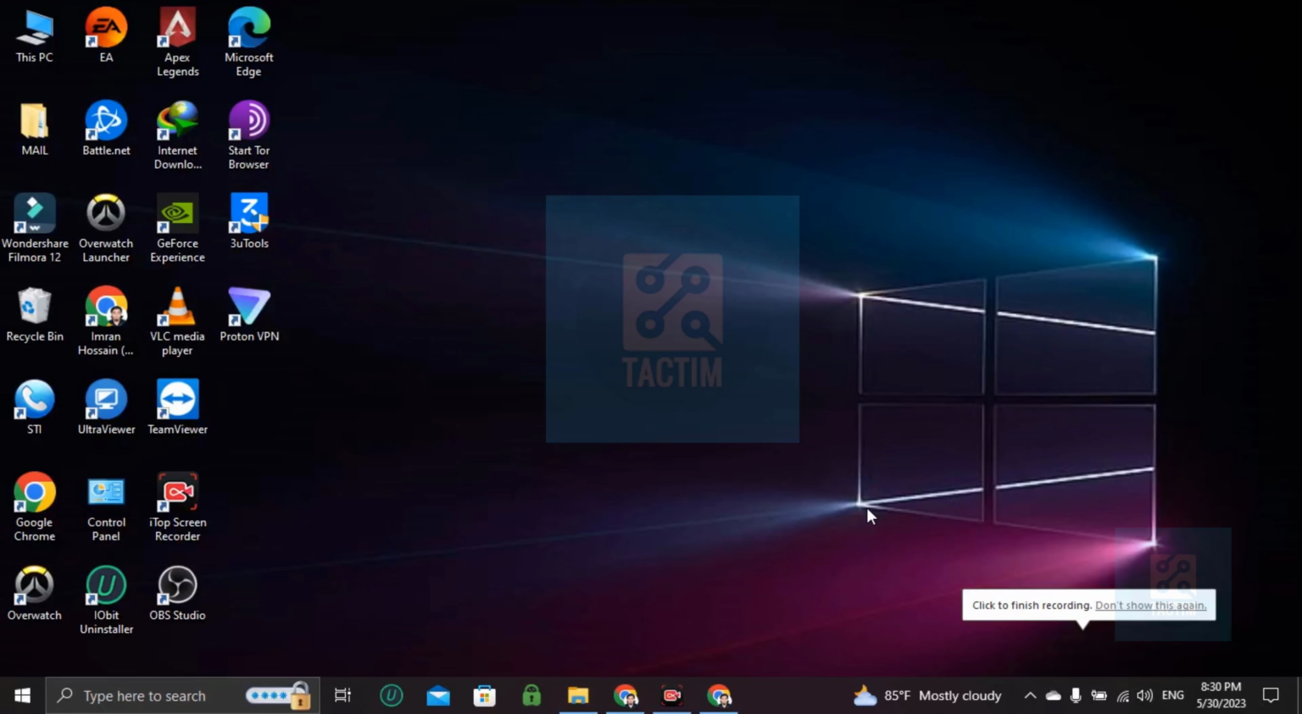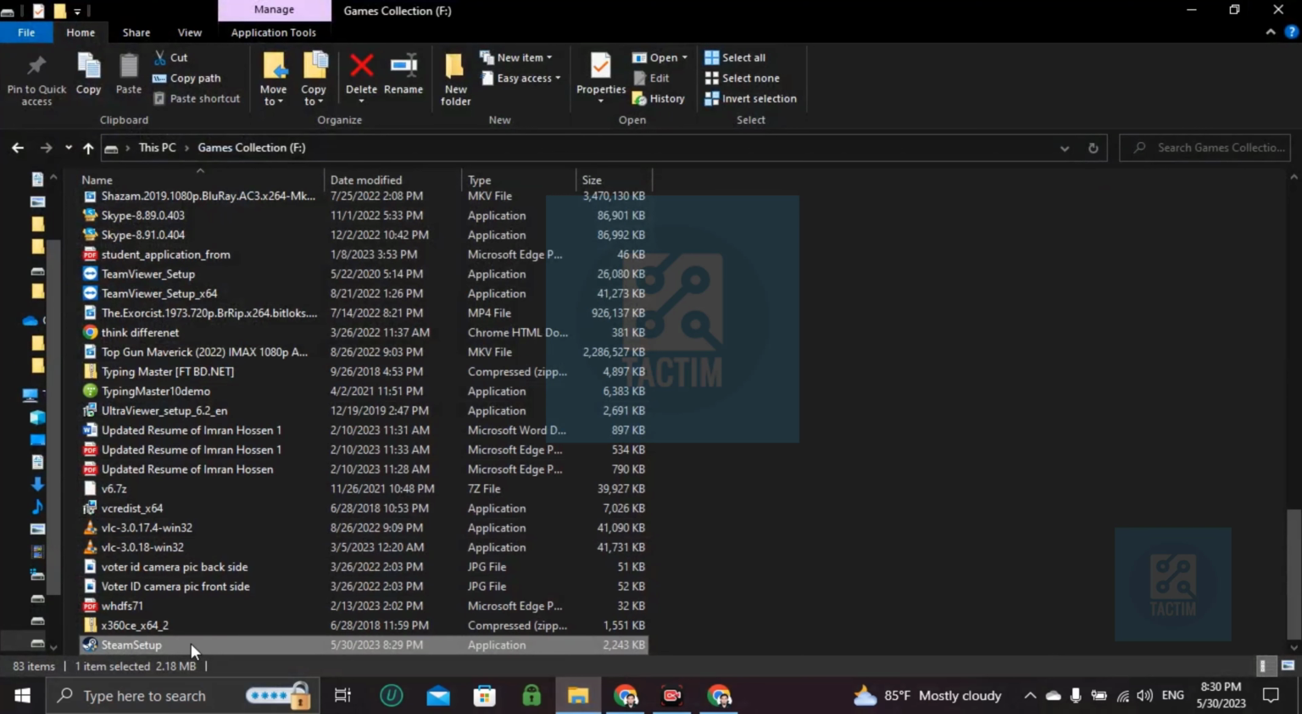Hope you're doing well. In this video, I'll be showing you how you can install Steam after downloading. So I'm going to the folder where I have downloaded Steam. Then I'm just double clicking on this Steam folder, and it will open like this.